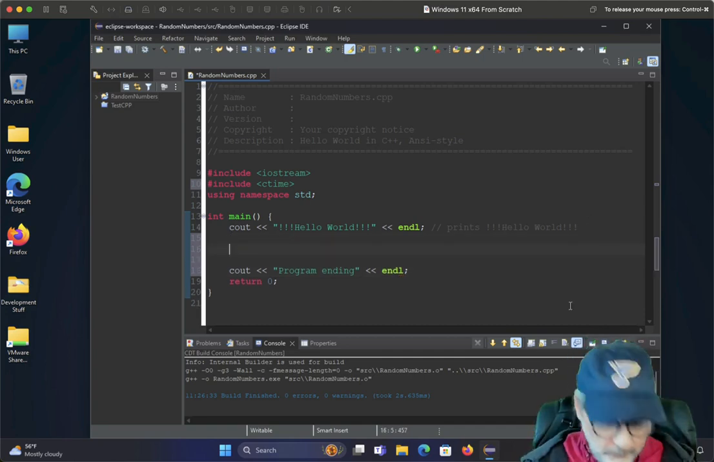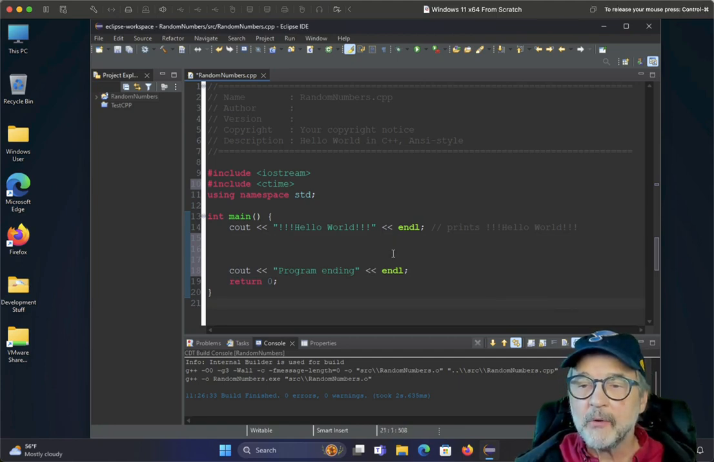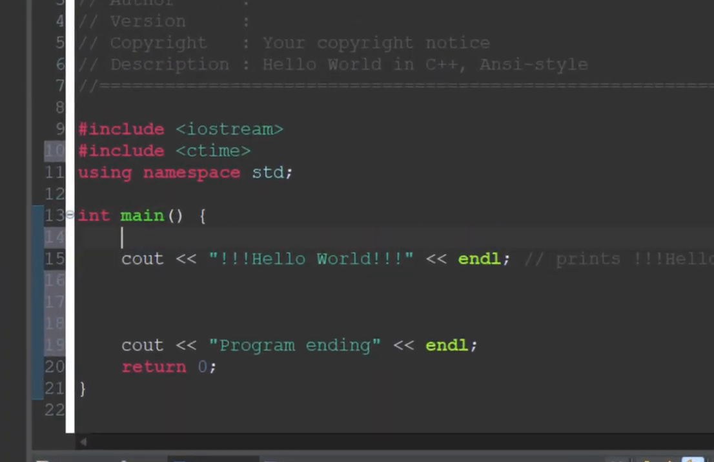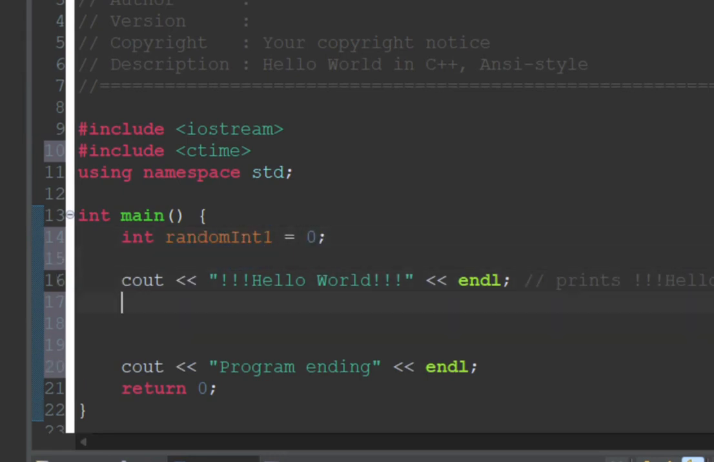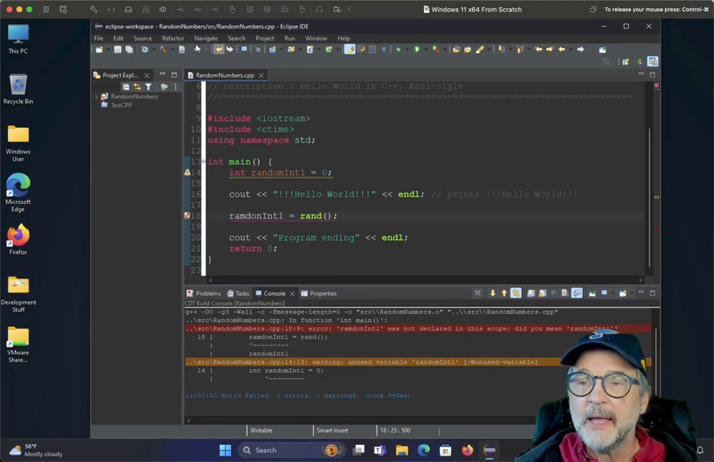Okay, so what we want to do is create our first random number. Let's just create a variable. Let's go up here and create a variable called int randomInt1, and just make it equal to 0. And then I'm going to use the rand function. So I'm going to say randomInt1 equals rand, and that's it. So let's go ahead and save and build that. It says unused variable, that's fine. And then let's go ahead and run it.